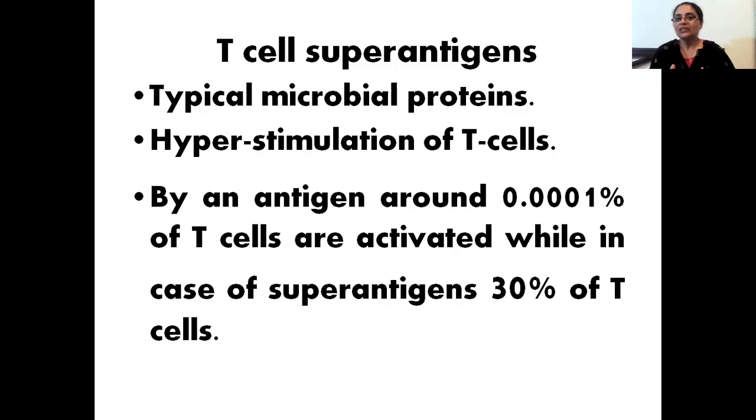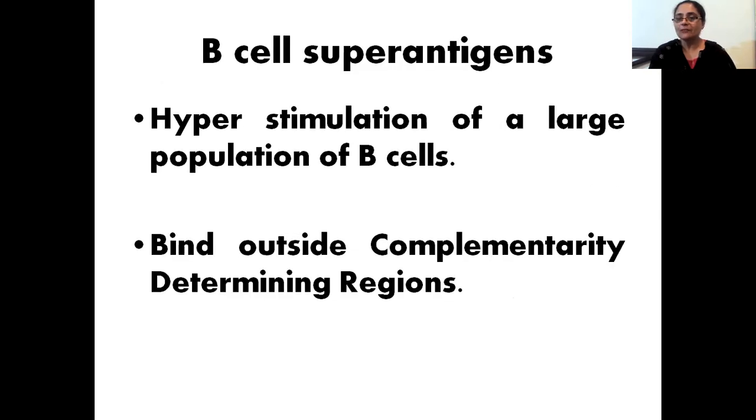That is T cell superantigens, the ones which hyperstimulate T cells. And I have shown you the numbers: what is the number when they are stimulated by a normal antigen and when they are stimulated by a superantigen? Anything which is more than required is a problem to the body. So when the T cell response is in such large numbers, cytokine showers are there, more lymphocytes get activated, and it may result in apoptosis of the cell itself. Another type of superantigen are B cell superantigens, which cause hyperstimulation of a large population of B cells.